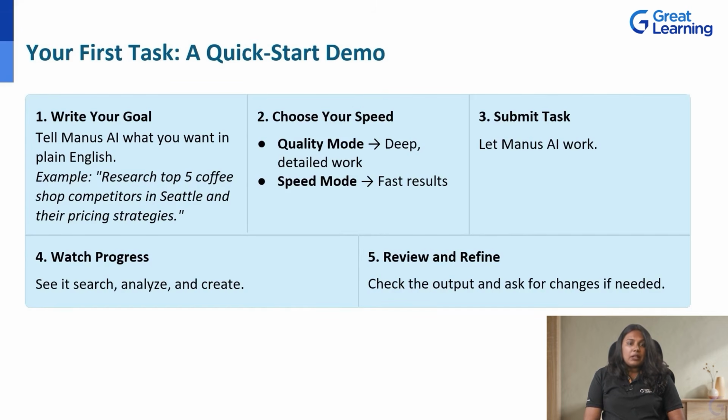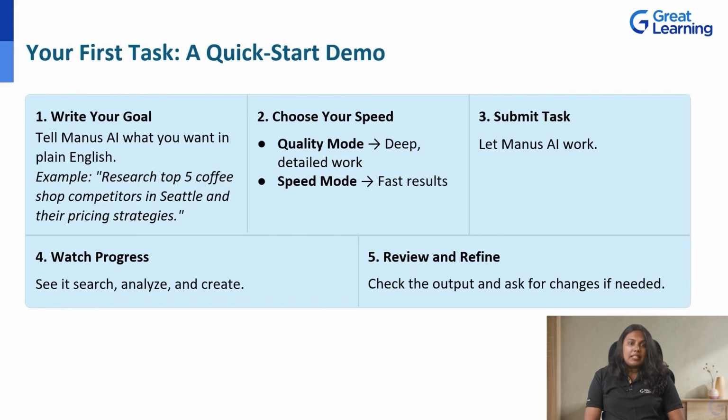Let Manus AI work autonomously. Click Submit, and the agents will start planning and executing. Step 4. Watch the progress. One of Manus AI's key advantages is transparency. Watch as it searches, analyzes, and creates in real time.